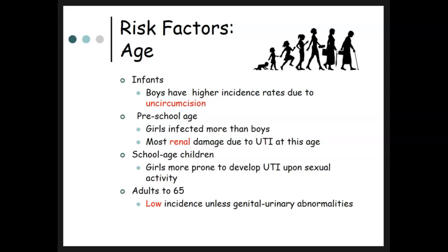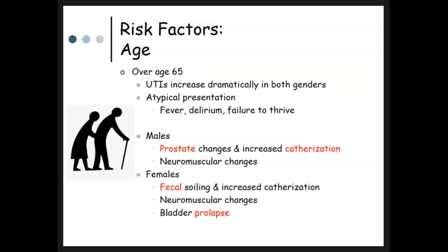So for infants, boys have a higher incident rate of urinary tract infection due to uncircumcision. Preschool age children, girls, are more infected than boys. Most renal damage due to urinary tract infections can occur at this age. For school-age children, girls are more prone to develop UTI upon sexual activity. And adults to 65, there's very low incidence unless there are genital urinary abnormalities. However, in the over 65 age group, UTIs increase dramatically in both men and women.